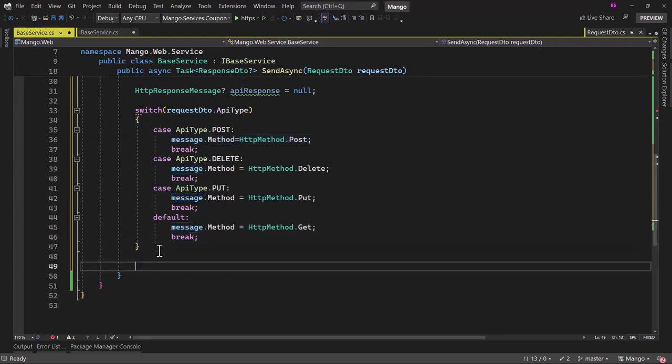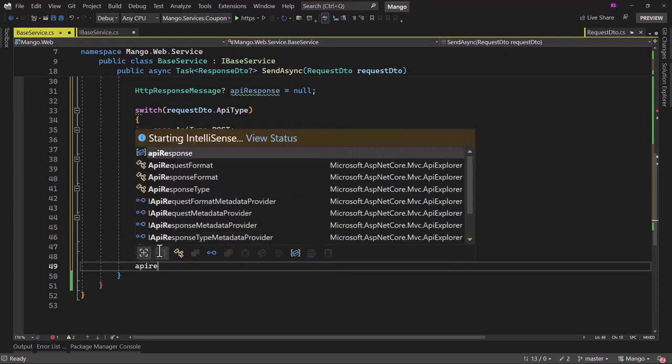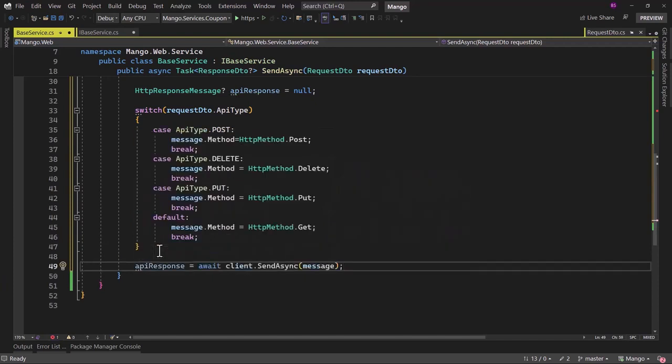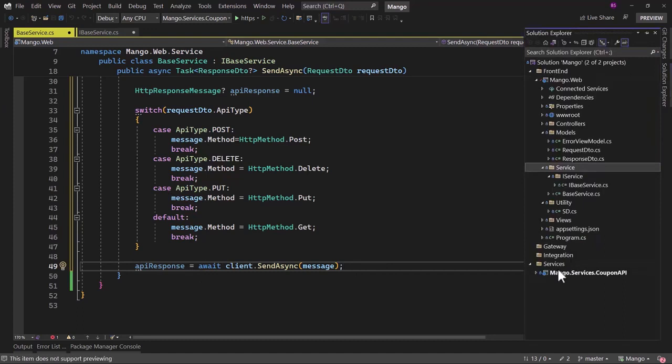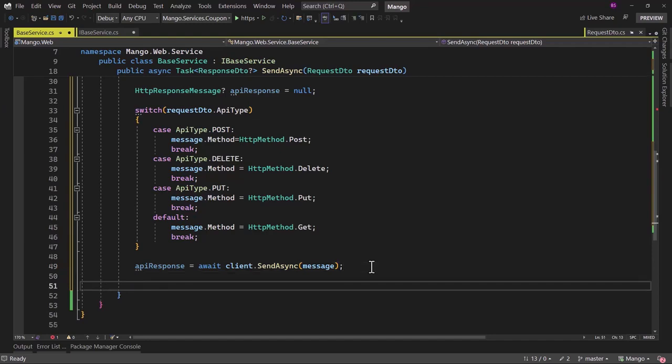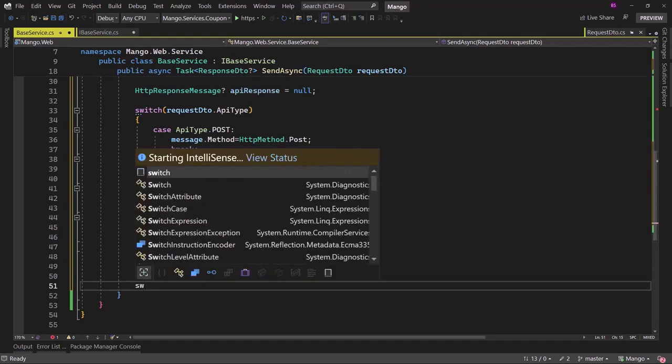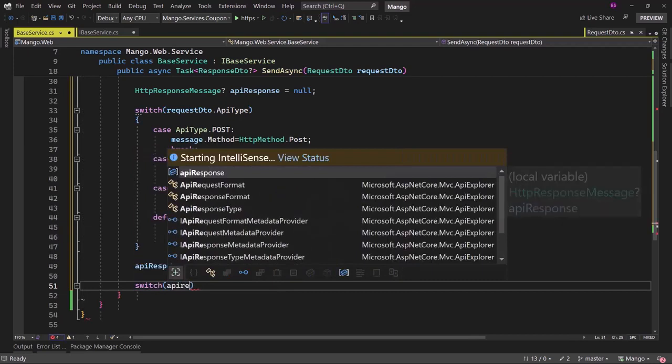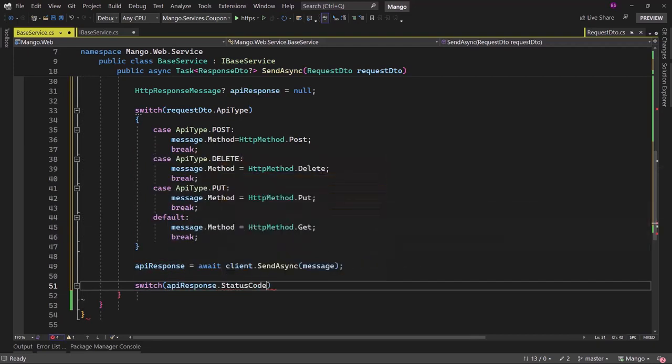Final thing that remains is to send this and get a response back. Response we will store in the variable apiResponse, and to invoke or send that, we will be using client.SendAsync. Pass our message inside there. When we get the response back, we know from the API we will be getting a response DTO. We can always deserialize that. But before we do that, we can check the status code of the response that is received. So let me add a switch condition here. On the API response, we have something called StatusCode.